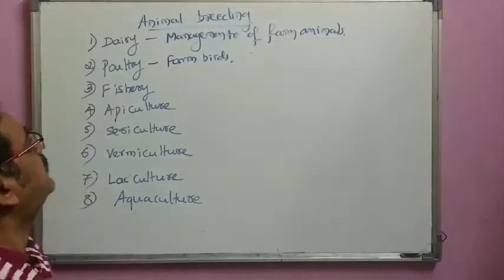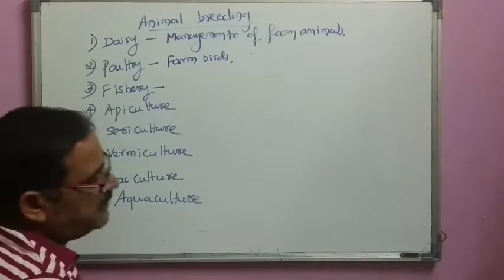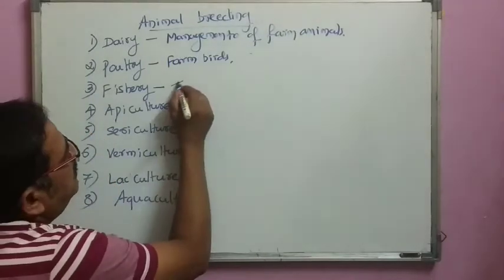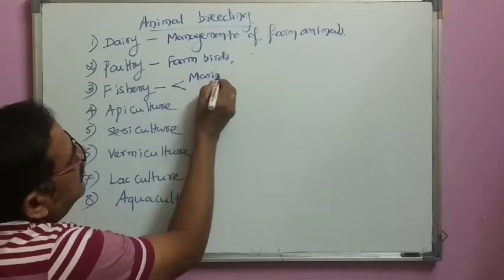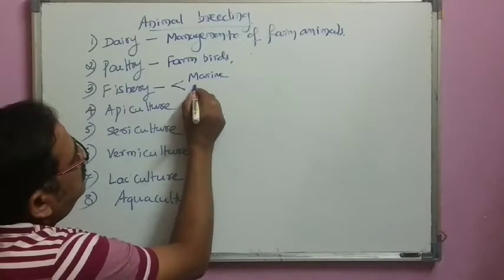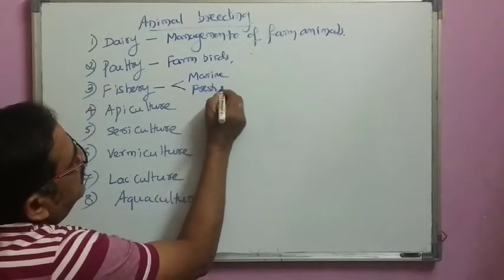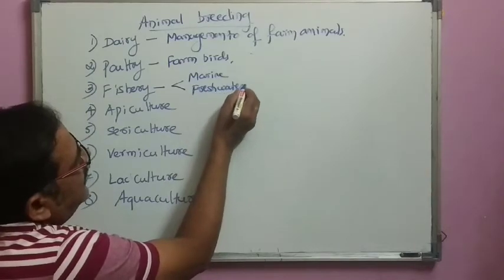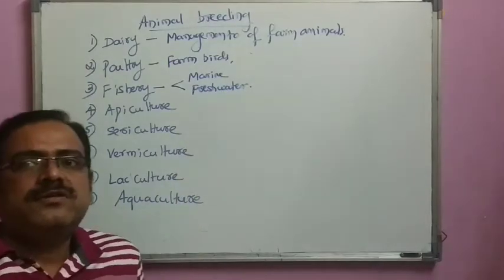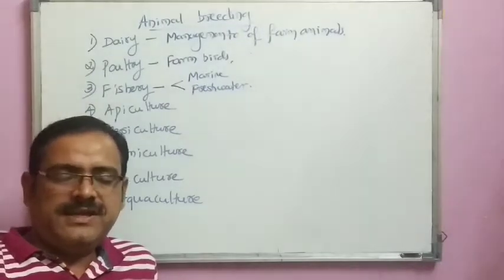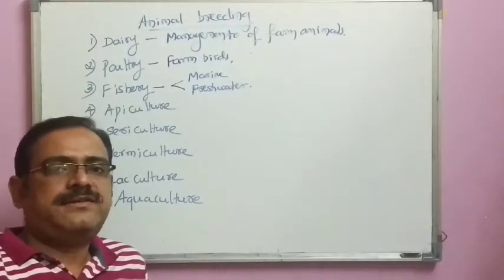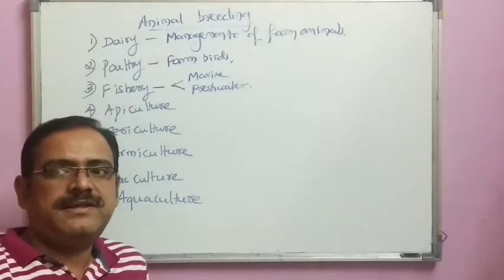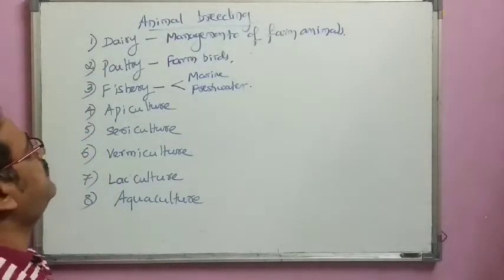When we talk about fishery, that includes basically two types, marine fishery as well as freshwater or inland fishery. So we can increase the number of fish, as well as have the benefit of these, and that is called fishery.